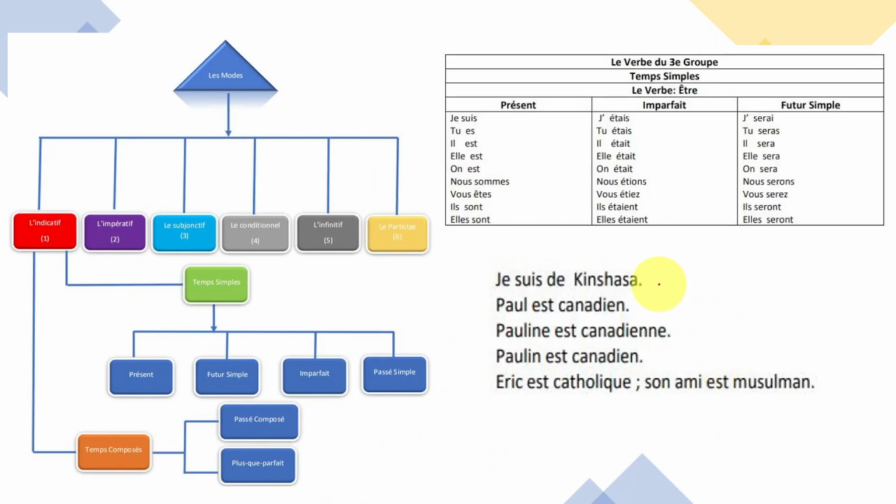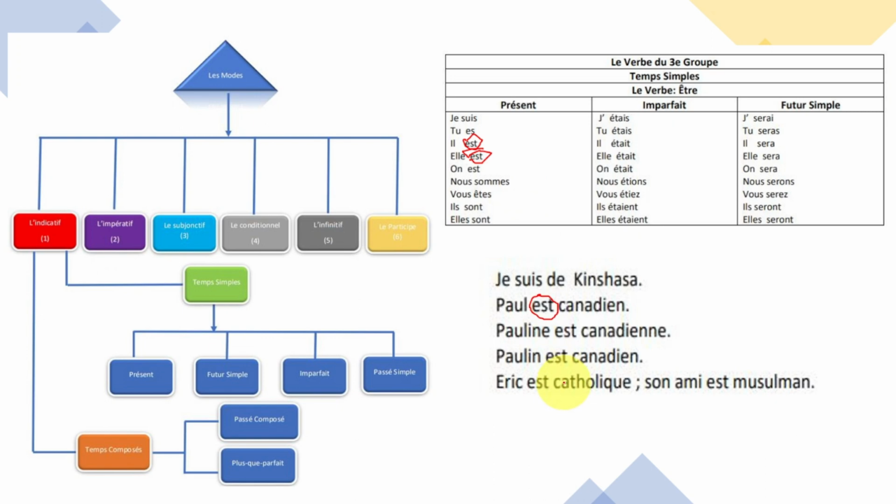So same thing. Oh, this one we saw it. So, je suis de Kinshasa. Paul est canadien. Pauline est canadienne. Paulin est canadien. Eric est catholique. Son ami est musulman. So, in this case, Paul est canadien, coming from right here. Pauline est canadienne. It's coming from right here.